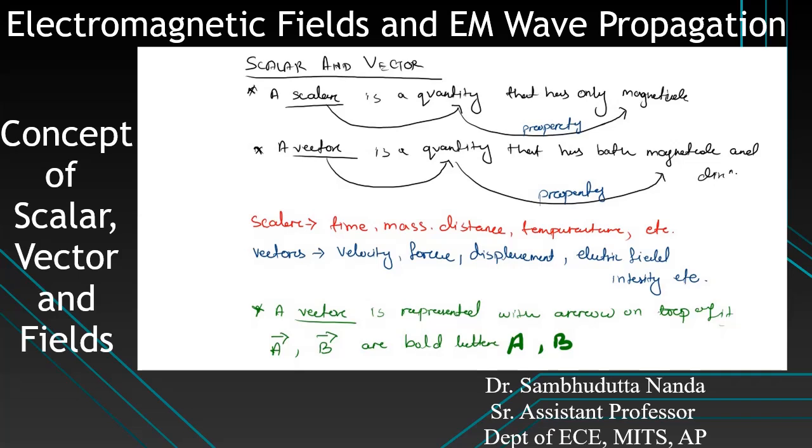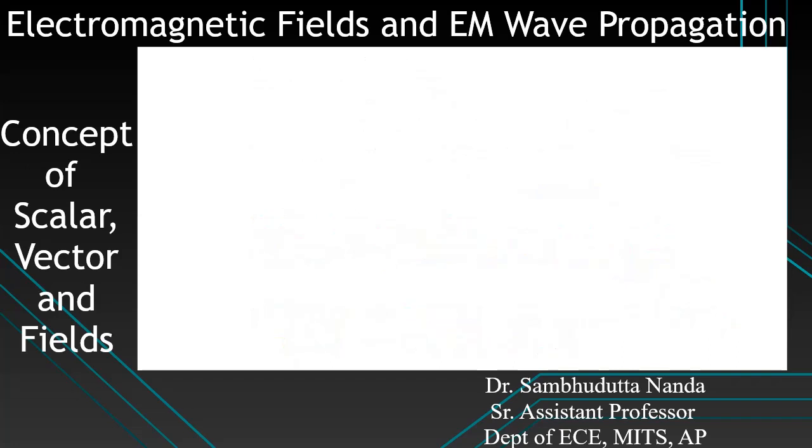Next thing is, in EM theory we study about the fields. While we go inside EM theory, we'll be studying about the fields. So I'll write EM theory is the study about fields. So electric field and magnetic field, we will be studying about those fields. So we need to know what is a field. Now you know what is scalar, what is vector. Now we'll see what is a field.